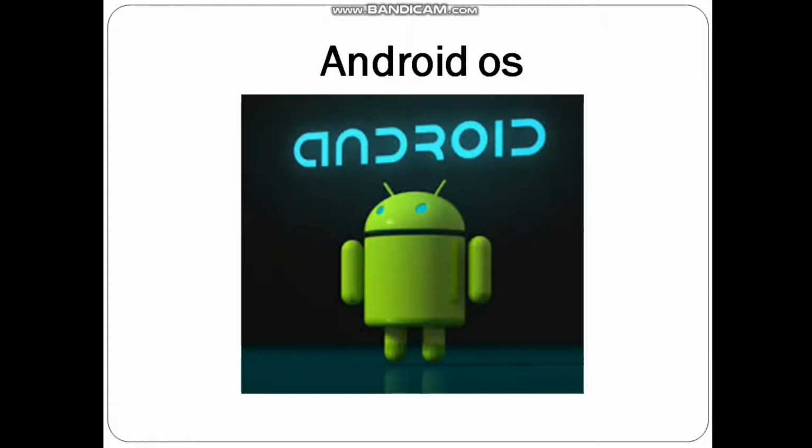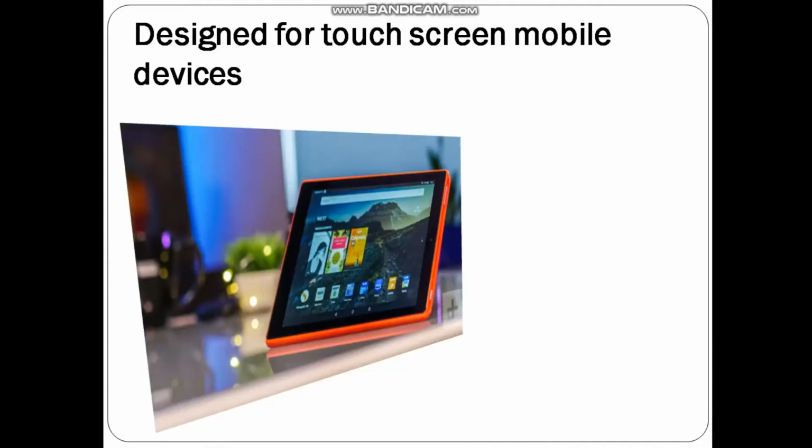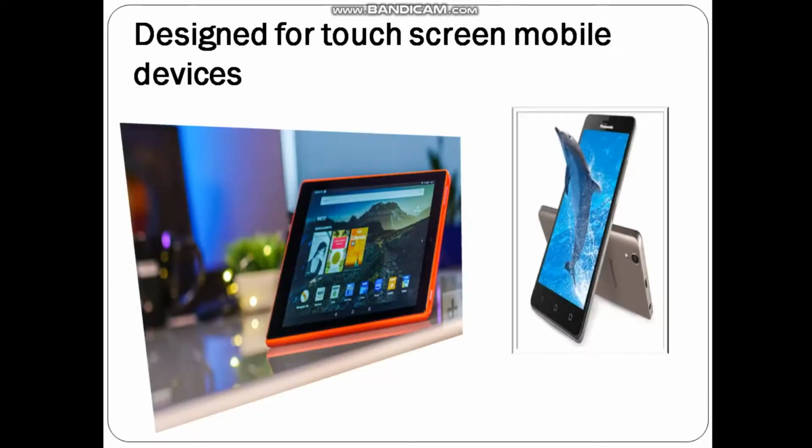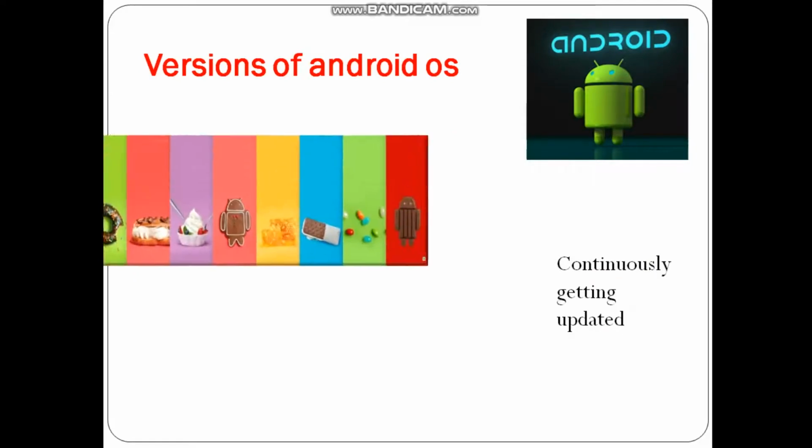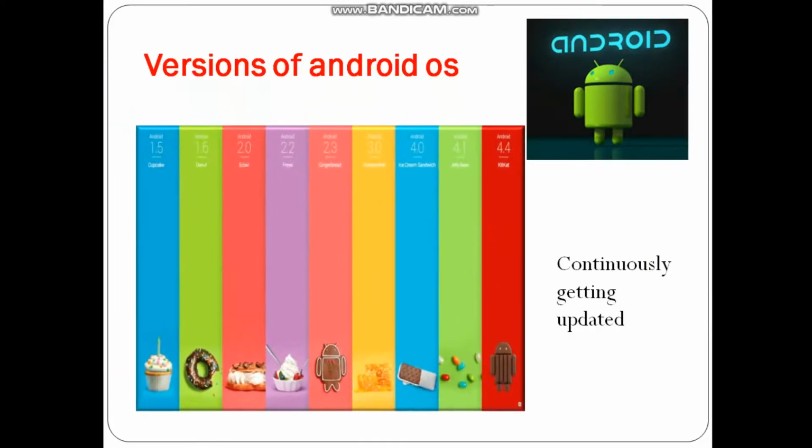Android is a mobile operating system developed by Google based on Linux, and it is designed primarily for touchscreen mobile devices such as smartphones and tablets. Did you know all Android names are in alphabetical order? They have been named after either sweet treats or desserts.